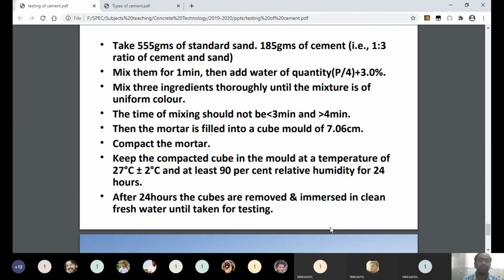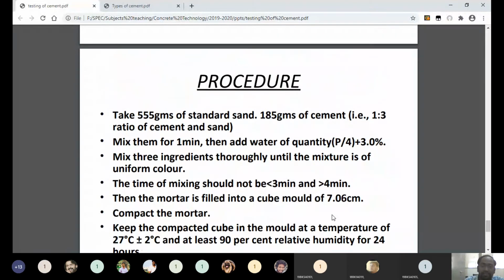After that, compact the mortar in the mold and keep the compacted cube in the mold at room temperature. After 24 hours, you can remove the mortar from the mold and use it for testing. The compressive strength of the mortar we can measure by using a compression testing machine. It is called CTM, compression testing machine.